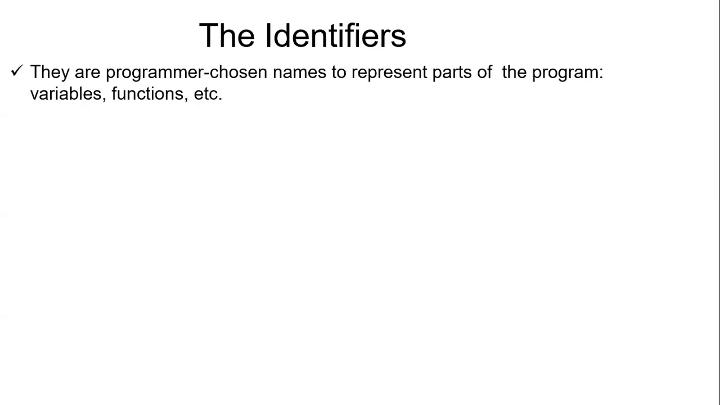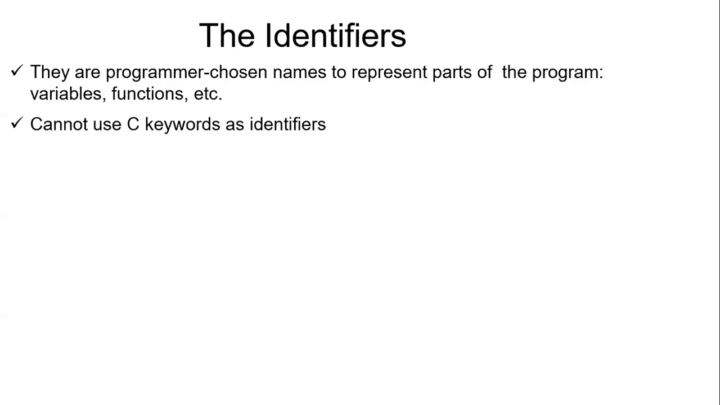Yes, they are the programmer chosen names to represent parts of the program. For example, it can be the name of the variable, it can be the name of the function, etc. Identifiers will be given by the will and wish of the programmer. Whoever is writing the program, they will be selecting their variables and functions.